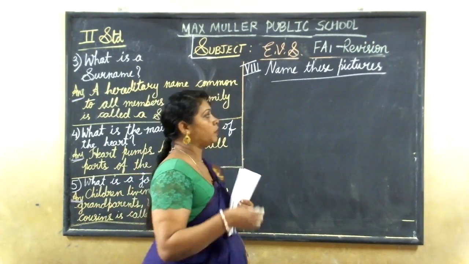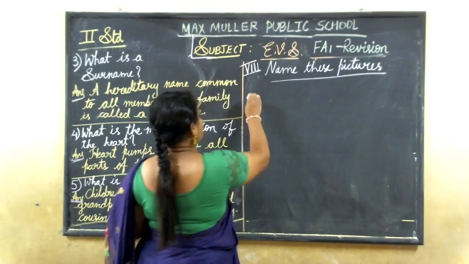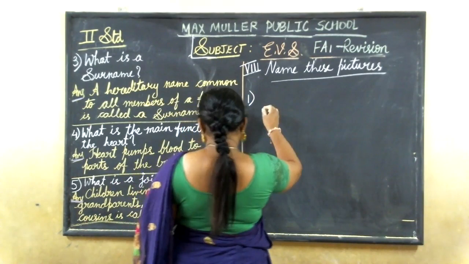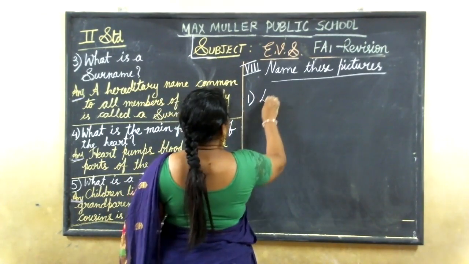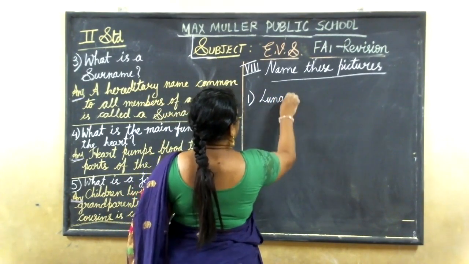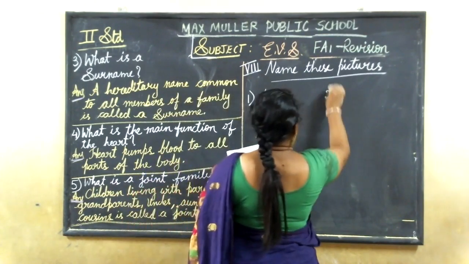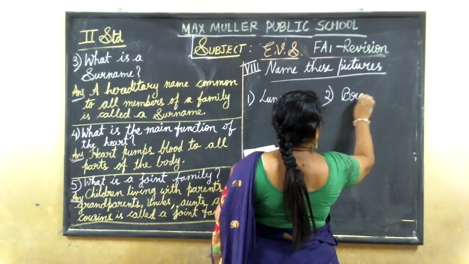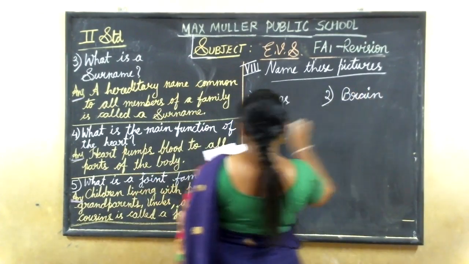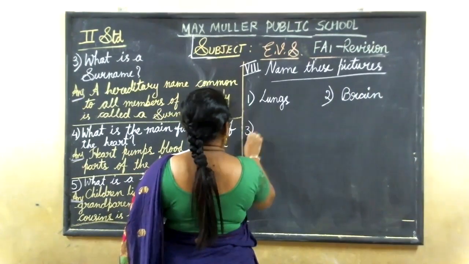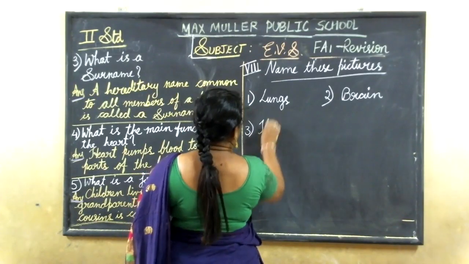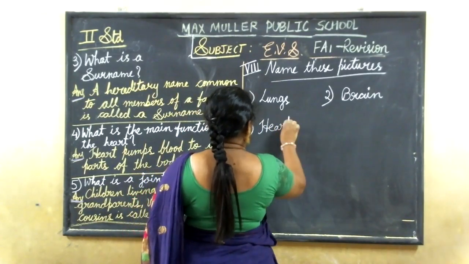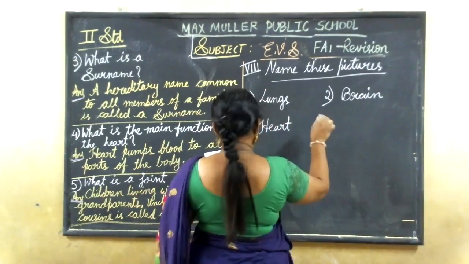Now, which are those possible pictures? The pictures are lungs. Second one is brain. Third one is heart. Fourth one is joint family.